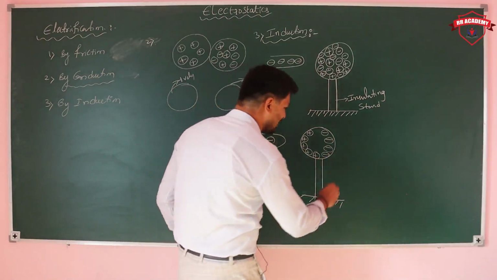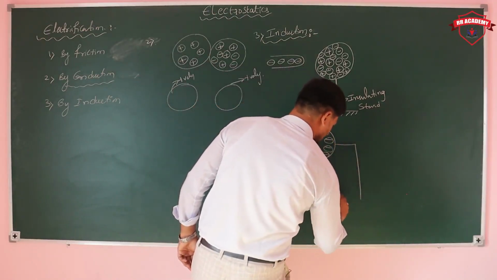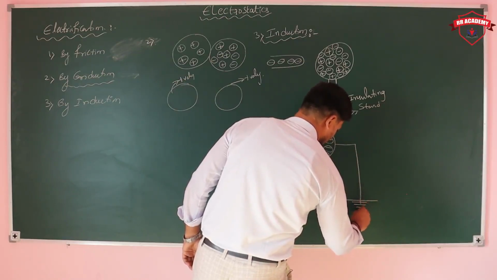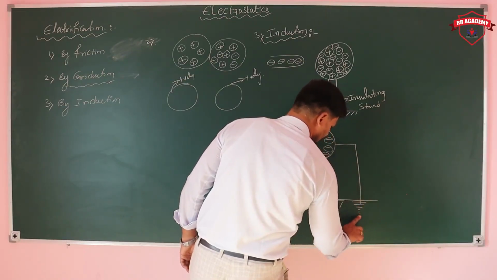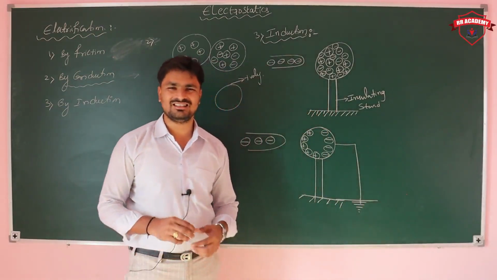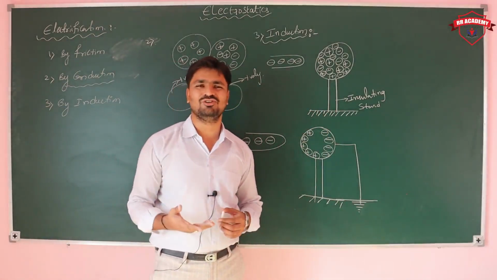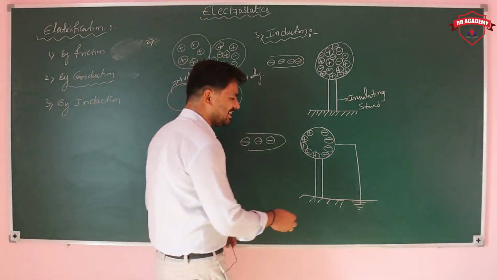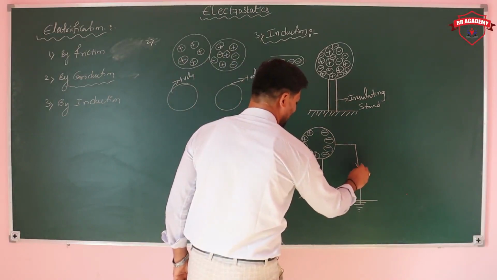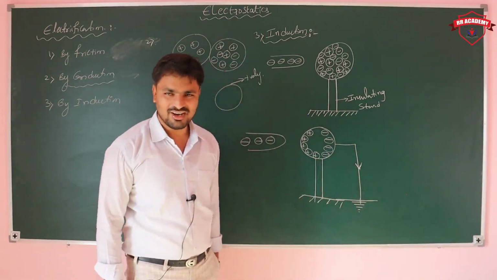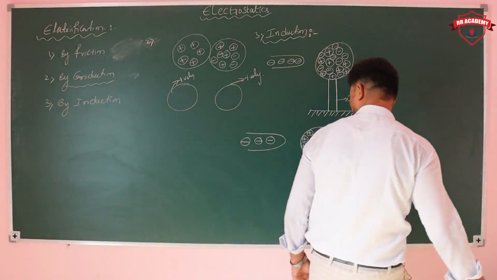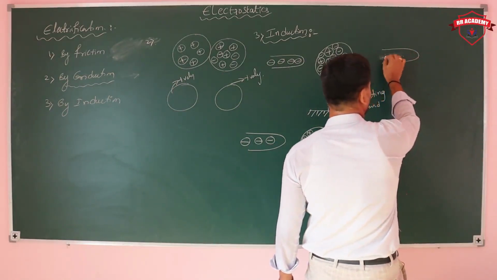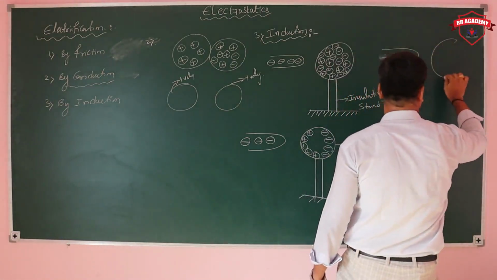Now we are connecting the earthing. You know that earth is a huge reservoir for charge. It can easily attract the electrons from here to there. When it attracts the electrons, the number of electrons here becomes less.